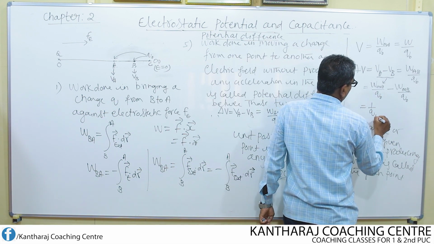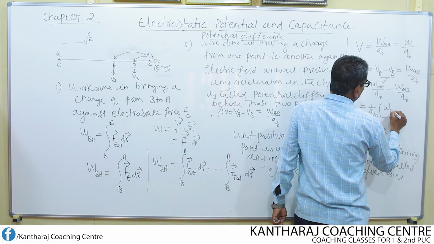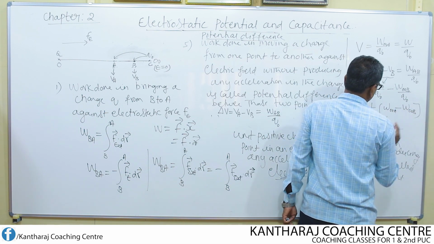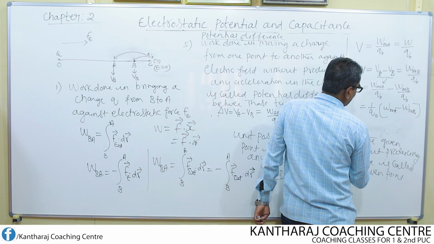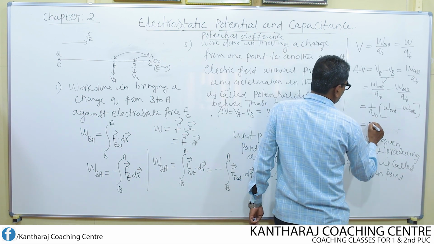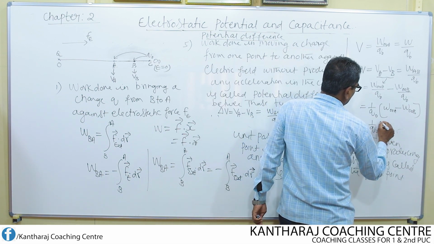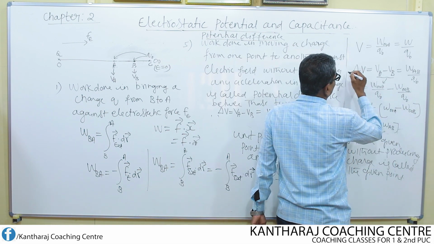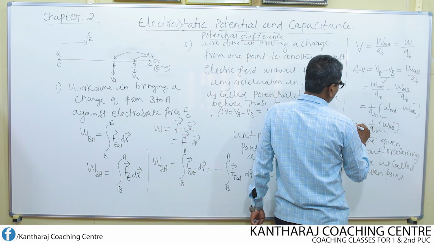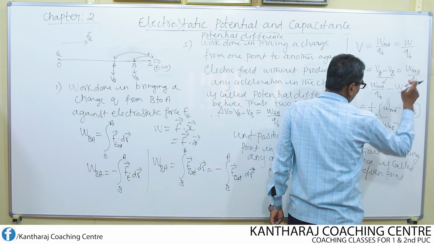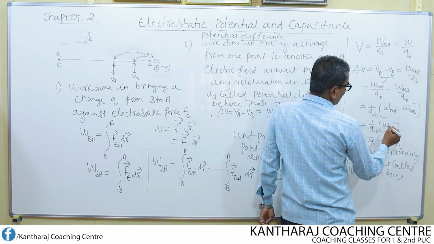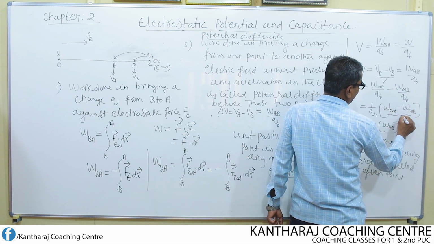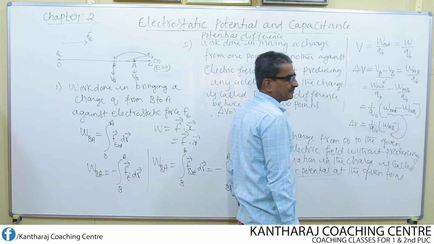So 1 by q naught W infinity A minus W infinity B. This can also be written as 1 by q naught into WAB. So that is what I have written here. Potential difference delta V is equal to WAB divided by q naught. What is the substitution I made to W infinity A minus W infinity B? This is the substitution that is made.